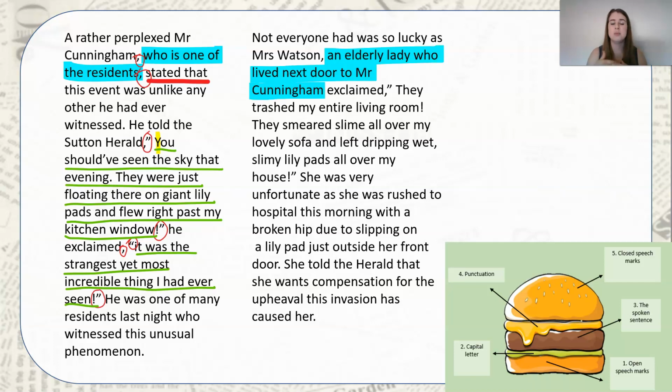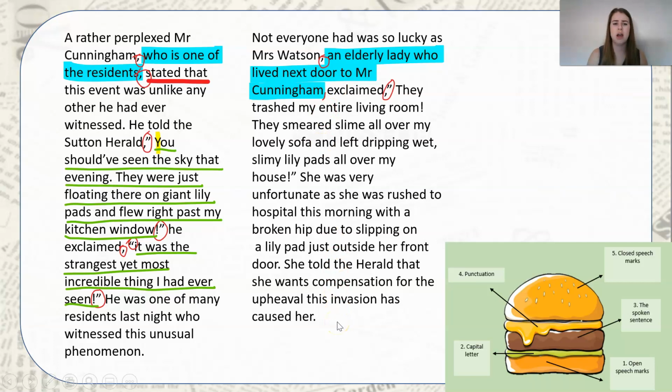Cunningham. Okay, so again, I've included another relative clause in here because I've got the who lived next door to Mr. Cunningham. Now I've got my reporting clause here of exclaimed and I can see speech marks. So I know I'm about to go into my direct speech, okay? Now I realised there I actually missed that comma out at the end of my relative clause, so make sure you include that.